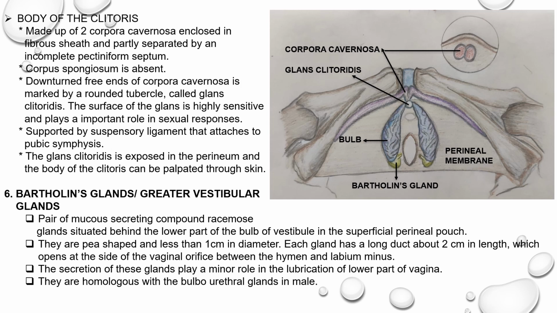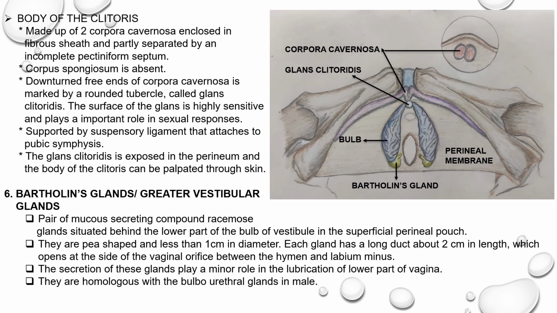If you take up the body of the clitoris, it is made up of two corpora cavernosa enclosed in a fibrous sheath and partly separated by an incomplete pectiniform septum. In this diagram, you can appreciate the two corpora cavernosa in the cut section. You can appreciate the two corpora cavernosa are enclosed by a fibrous sheath. These two are incompletely separated by a pectiniform septum. Here the corpus spongiosum is absent.